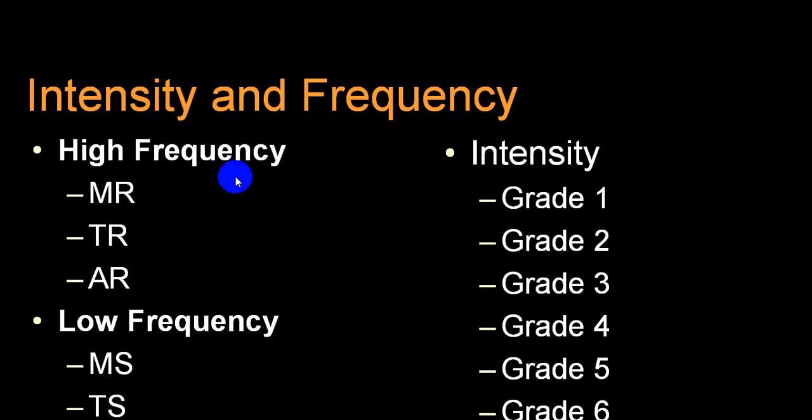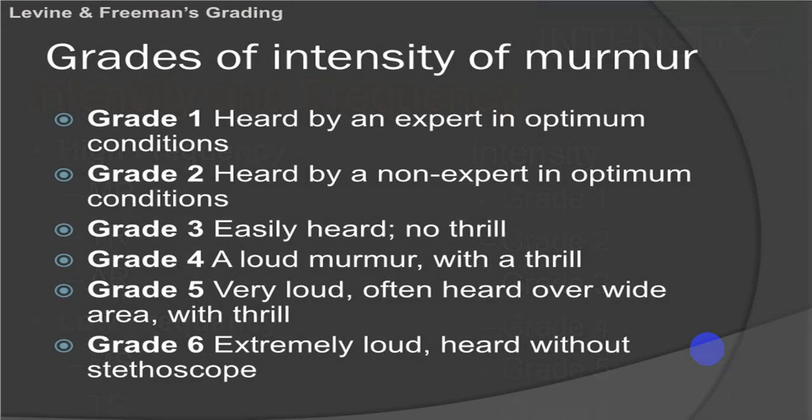Grade-wise, we have already mentioned MR and TR. These two murmurs are loud enough. They are usually of high frequency, while low frequency is usually of MS and TS. Stenotic murmurs are usually low frequency as far as the mitral and tricuspid valves are concerned. And grade-wise I have already mentioned that a soft murmur will not be associated with a thrill, so they are from grade 1 to grade 3. A loud murmur will be associated with a thrill. That will be grade 4 to grade 6. So that will be regarding intensity.